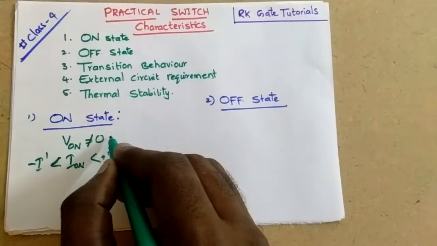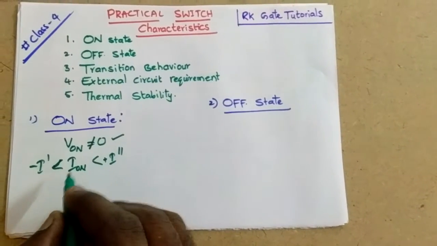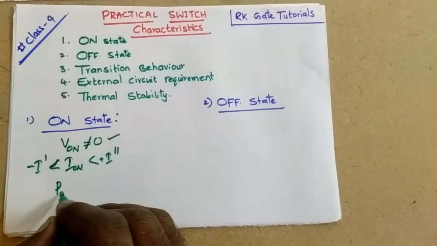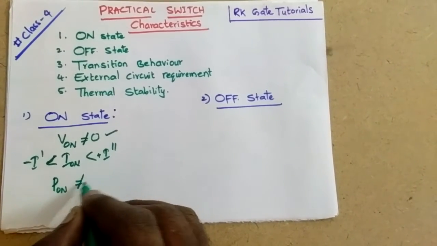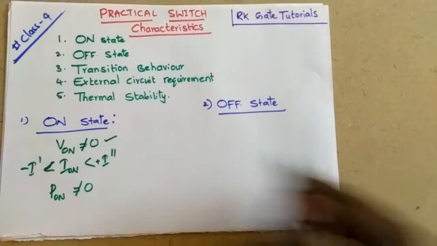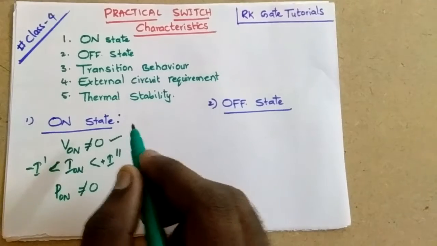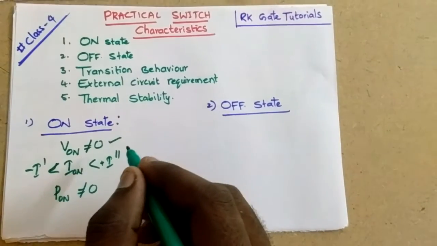So due to the drop across the switch, automatically the power loss during the on position will not be equal to zero. The ideal switch does not exist in practice, but it is our expectation for the practical switch to attain.